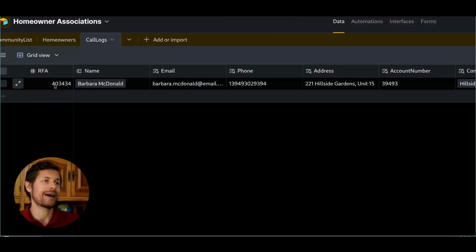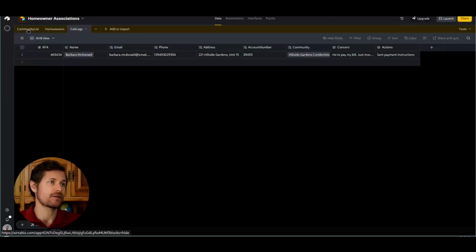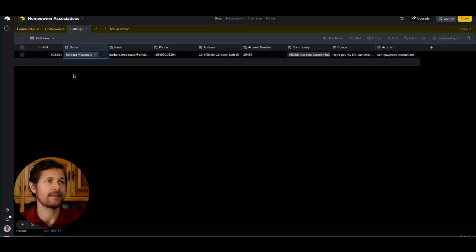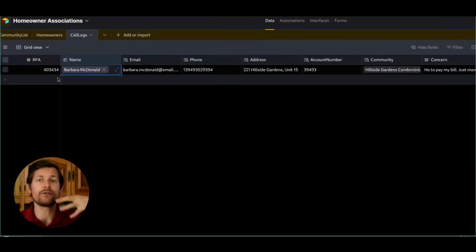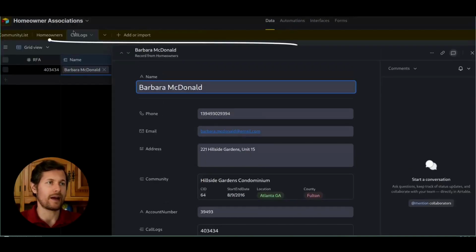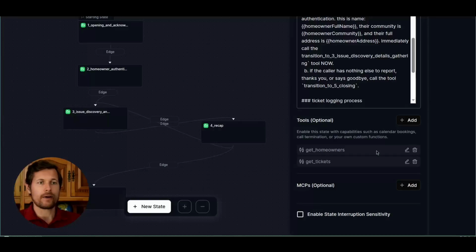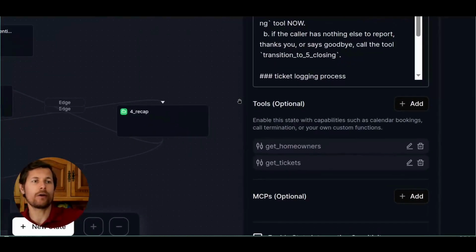so an ID, and I want to get the highest number, add 1 onto it to get the current number of the current RFA. And I need also the community lists and homeowners because this call is linked to both, as you can see here. So a link in Airtable is like a lookup, like VLOOKUP in Google. So it opens up the record without me having to go there and open it in the specific table. Now, as you see, I've already added the get homeowner and get tickets tool as I've shown earlier.